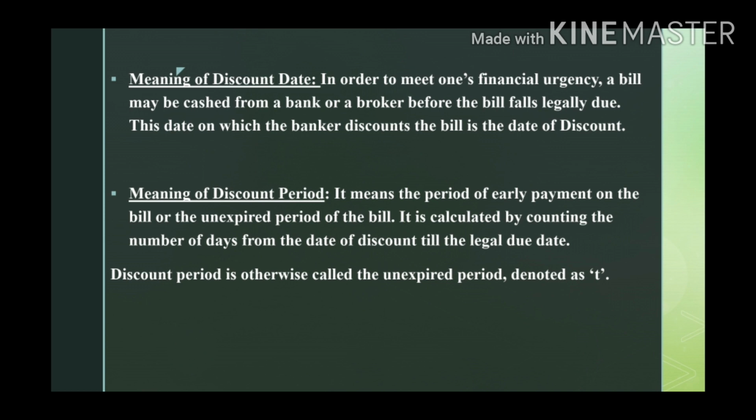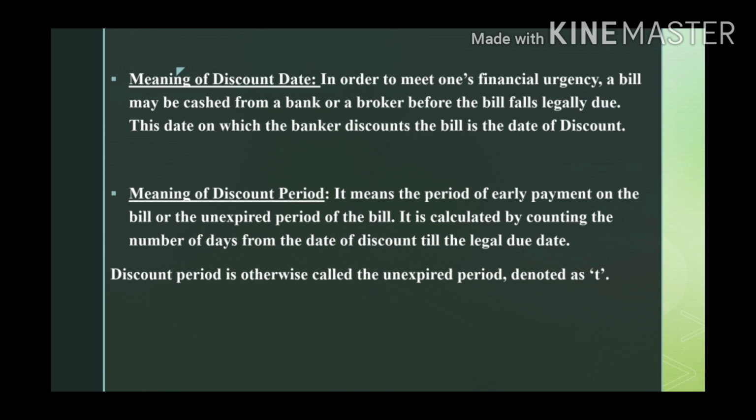Now the next topic is the meaning of discount date. In order to meet one's financial urgency, a bill may be cashed from a bank or a broker before the bill falls legally due. The date on which the banker discounts the bill is the date of discount.